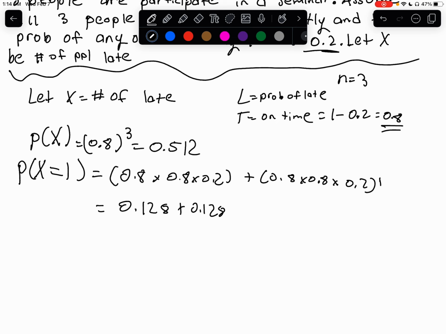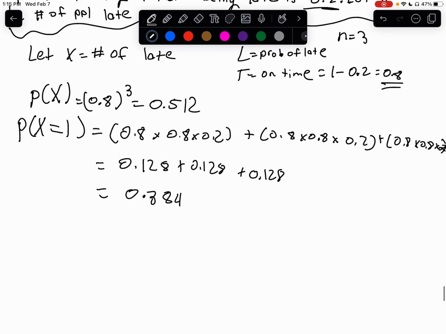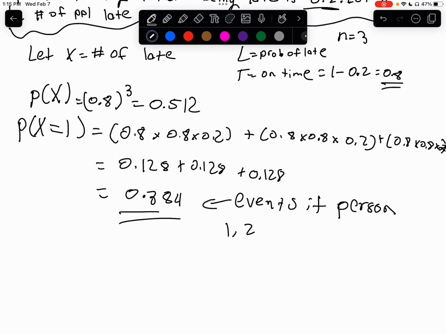And because we have 3 people, we're also going to do another one, 0.128. We get a sum of 0.384. So this is denoted as the events, sorry, I don't know why I put 3, the events if person 1, 2, or 3 is late.